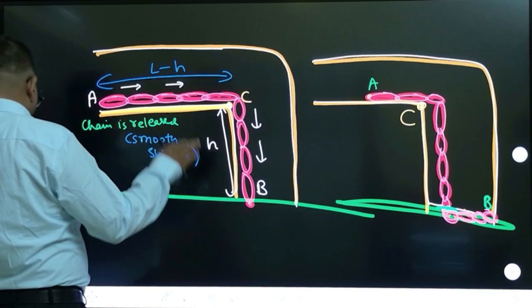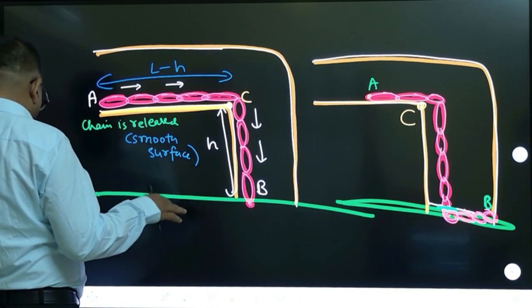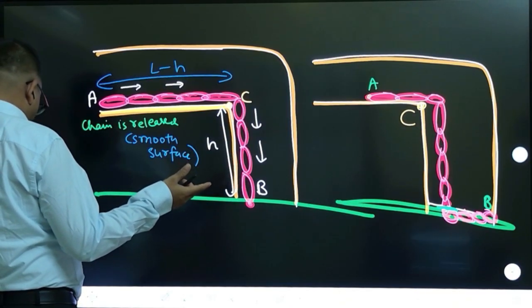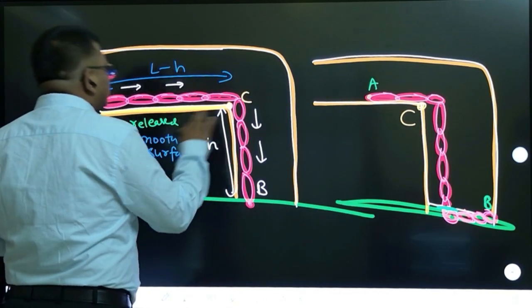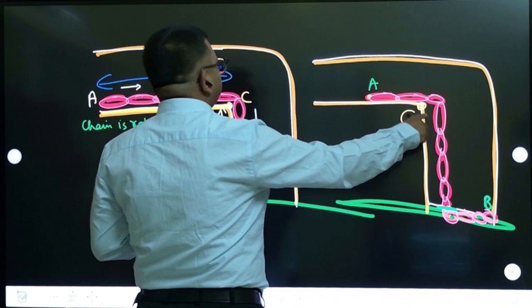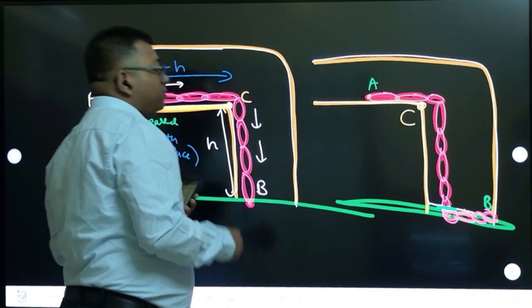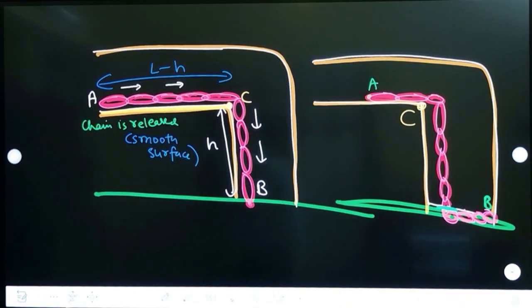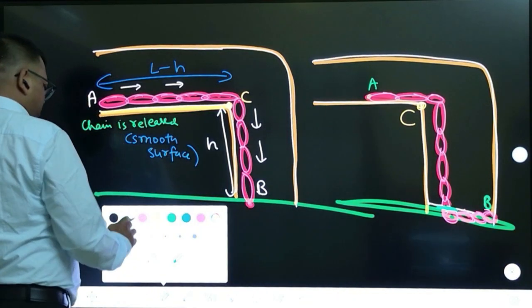So the total length of the chain is L. The total mass has not been given. Only the length and this height are given, that's all. They are asking that once you release it, it starts falling down, and once this point A crosses C, what is the speed of the entire chain? Let us discuss this question in detail. It is a very important question, as there was a confusion related to it.